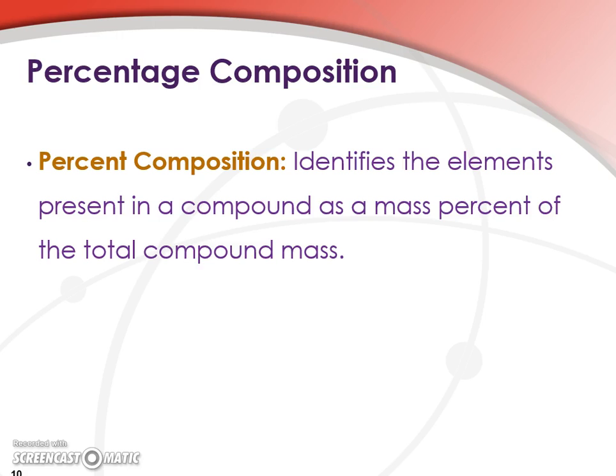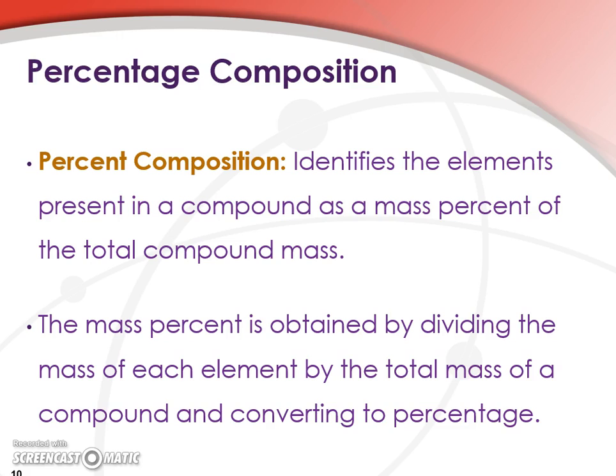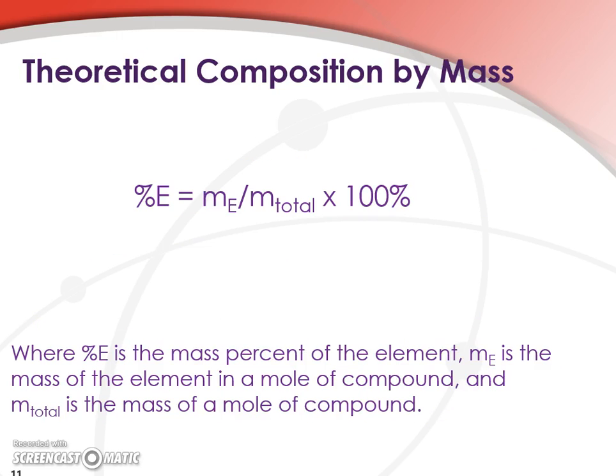So percentage composition. Percentage composition is just a way of identifying the elements that are present in a compound as a mass percent of the total compound mass. And really it's pretty simple. We take the mass of a given element that's in the compound, divide it by the total mass of the compound, and then multiply by 100 to convert to percent. And here it is in equation form. So our percent of a given element equals the mass of that element as it's present in the compound, divided by the total mass of the compound times 100%.